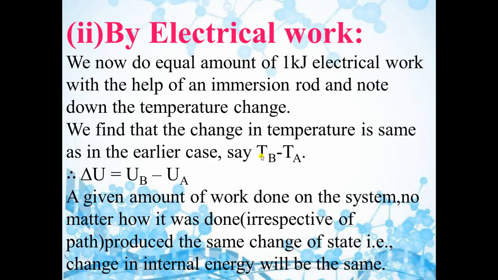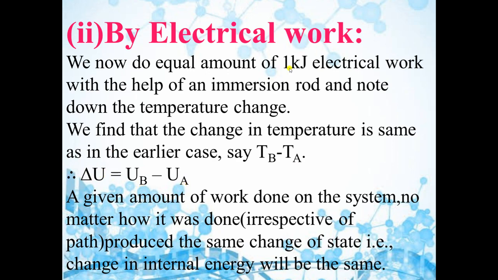So here, this is TB minus TA. TA is initial temperature of the water when we were not using electric rod. And TB is the final temperature when we were using the rod. So TB minus TA, this is the temperature difference. In the same way, you can find out change in internal energy, so UB minus UA.